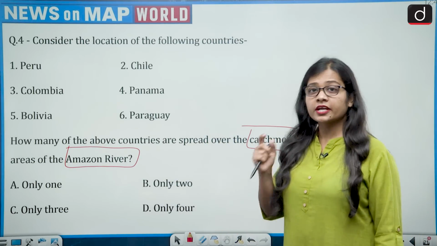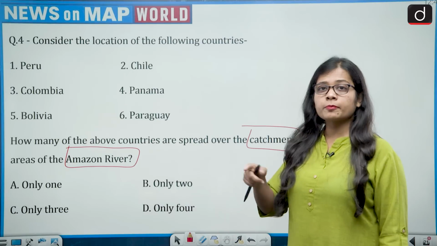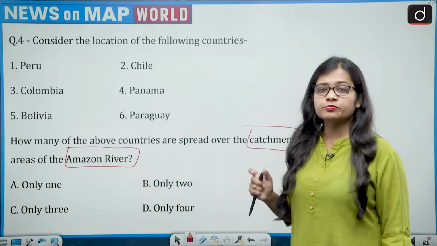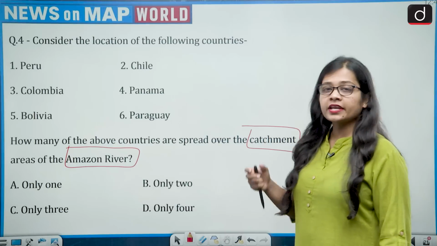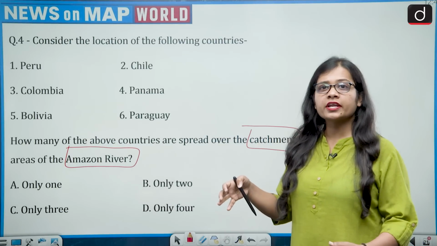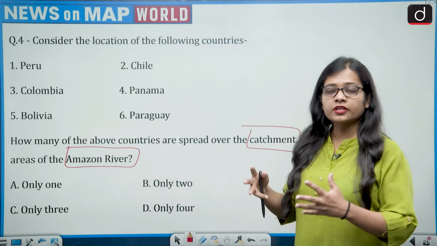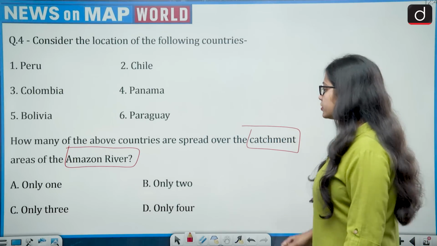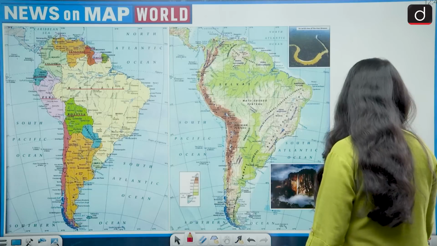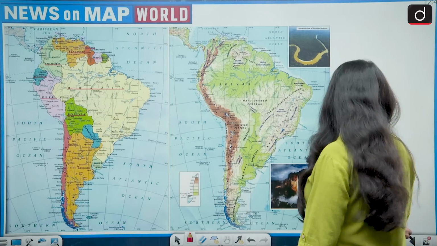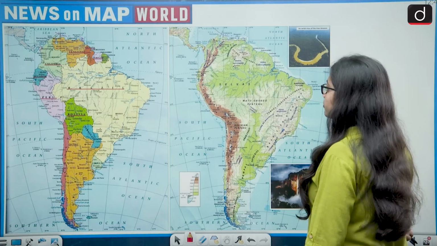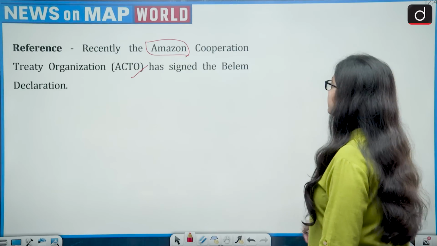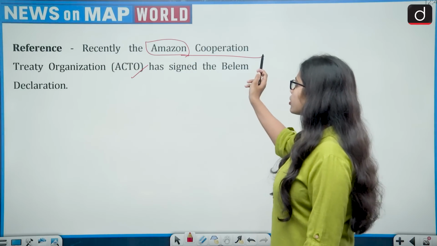It is not asking which countries the Amazon river passes through. It is asking about the catchment area of the Amazon river, and the catchment area is the area from where it gets its water, that is, the area from where the Amazon river gets its water. So let's see this. First of all, about the meeting that has recently happened, that is the Amazon Cooperation Treaty Organization.